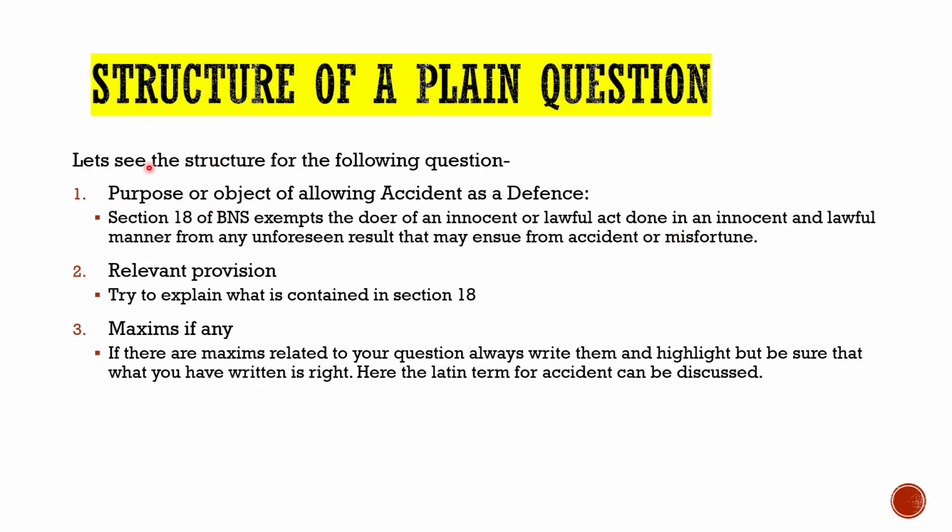Firstly, the person writing the answer must discuss the purpose, why there is this provision in the law. So we will say that Section 18 of BNS exempts the doer of an innocent or lawful act done in an innocent and lawful manner from any unforeseen result that may ensue from accident or misfortune. So basically, an innocent person who accidentally causes some harm to someone else is exempted by this provision. This is the purpose. The next part which must be there is the provision itself. Briefly discuss section 18 here.